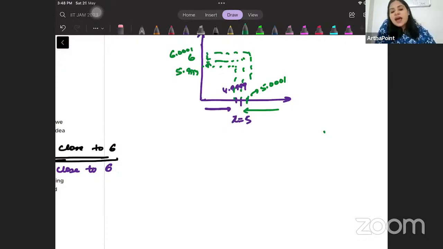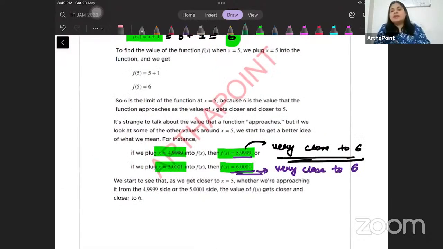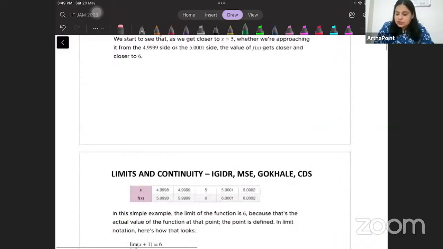Well, beta, this exactly is the concept of limit, right? So when I say the limit of the function as x approaches 5, the question I'm asking is what happens to the function as x approaches a particular number from both sides? Whether I approach it from the left hand side or the right hand side, what happens to the value of the function? Does it approach a particular value? That is what we are asking, right?